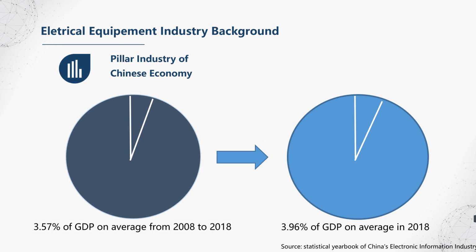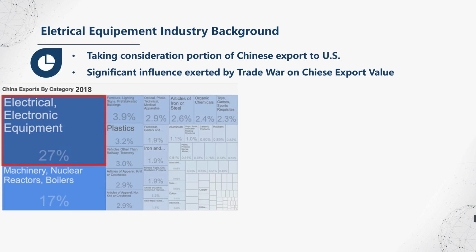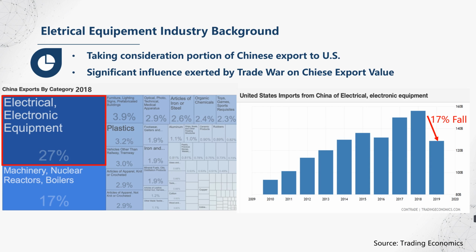For the industry that we selected for the further research, the electrical equipment industry plays an important role in developing China's industrial economy. It's estimated that the added value of the electrical equipment industry accounted for 3.57% of GDP on average from 2008 to 2018, and the portion is increasing, up to about 3.96% of the entire Chinese GDP in 2018. Moreover, speaking of the export aspect, it took up 27% of the total export product in 2018.